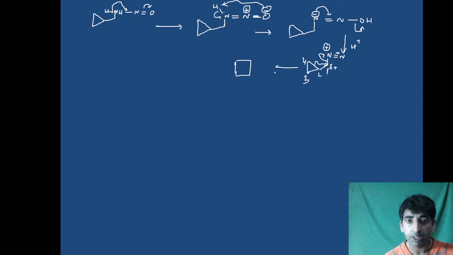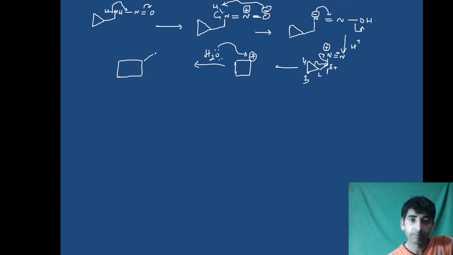A 4-membered ring with a positive charge, because this bond breaks, so we have a positive charge over here. Now what happens in the next step? Since we have water as a solvent, this water molecule attacks over here. So workup of the reaction takes place and we get alcohol as the product. We can have one more H and then it leaves. This is the product; alcohol is formed. So this is how the mechanism of the reaction takes place. This was the mechanism of the Tiffeneau-Demjanov rearrangement.